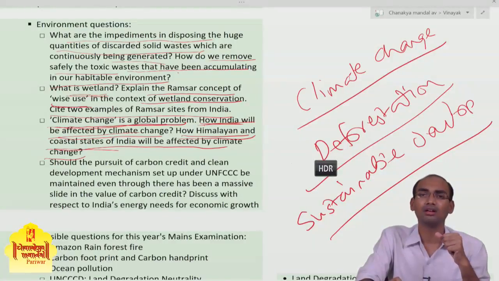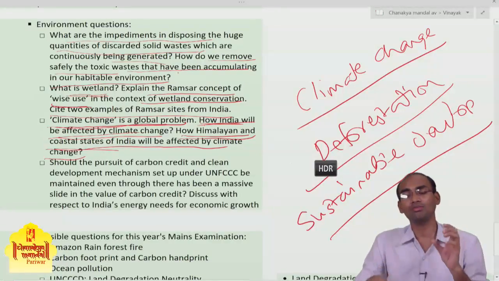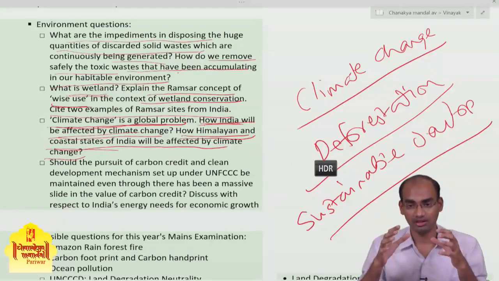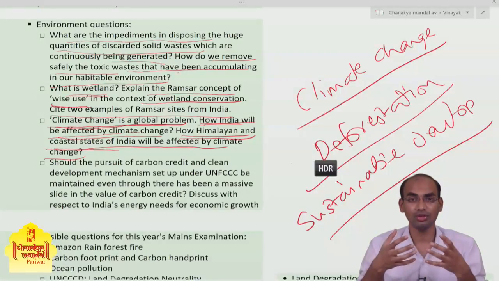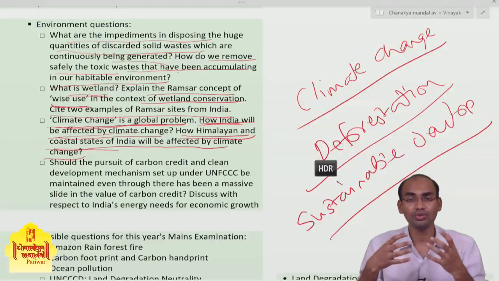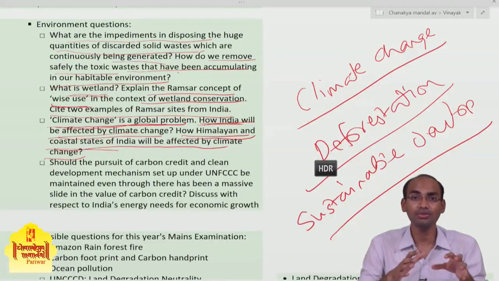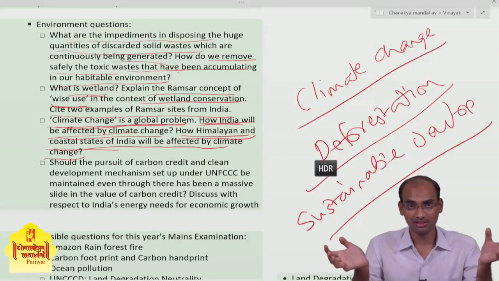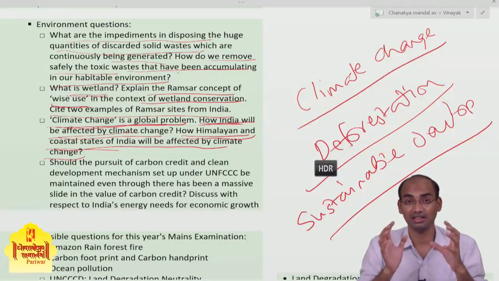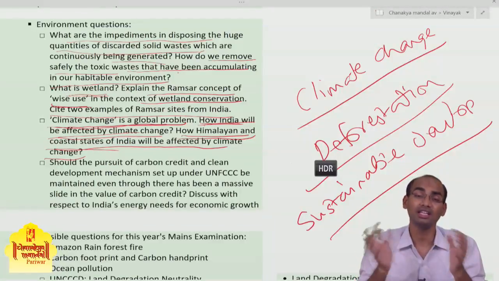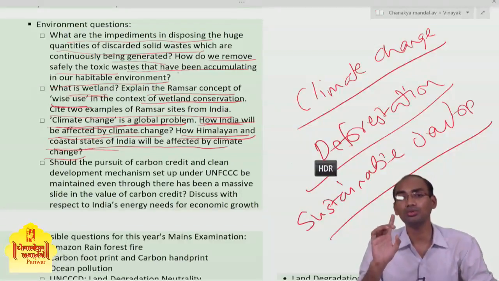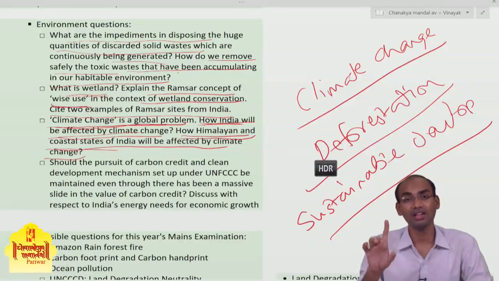For example, there is no proper segregation of waste at the source. Actually, solid waste management is a multi-million industry. We can create a lot of resources out of this garbage only if it is segregated. If these wastes are not segregated at source, it creates a huge problem. It demands a lot of resources to take care of it. So it is very important to segregate the waste at source only.